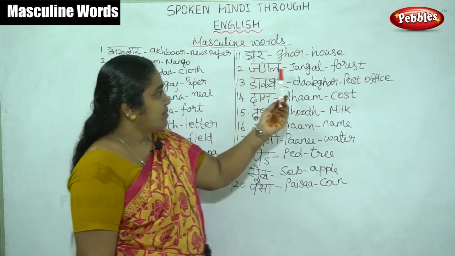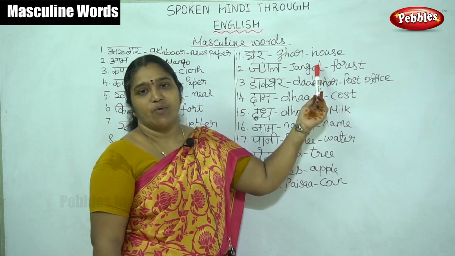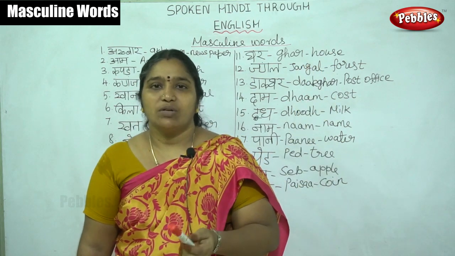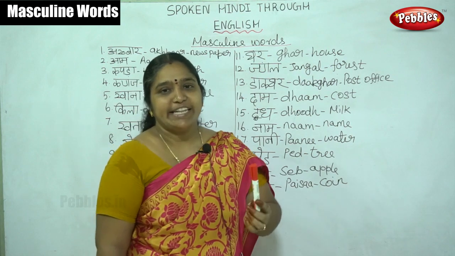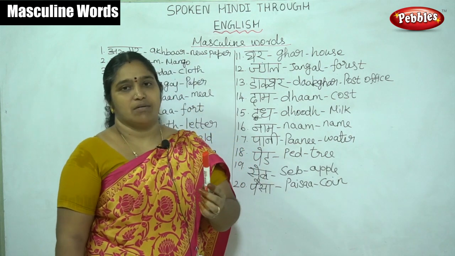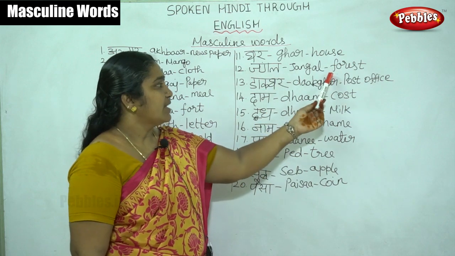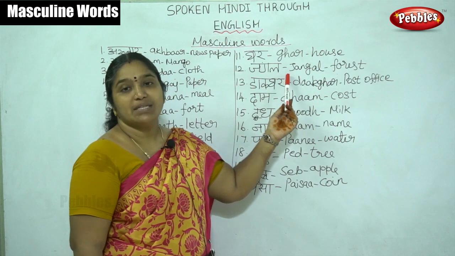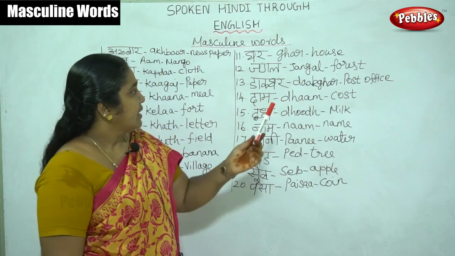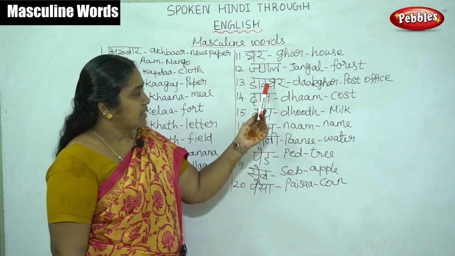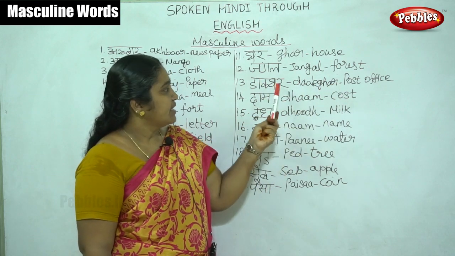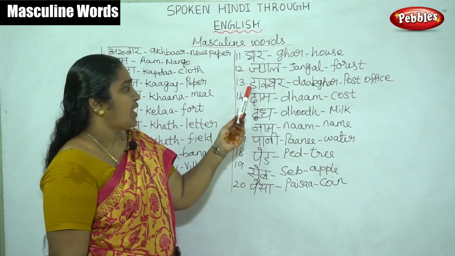Jungle means forest. Don't cut the trees in the forest. जंगल के पेड़ों को मत काटो. Then डाकघर. डाकघर means post office. Here this also comes under the masculine.